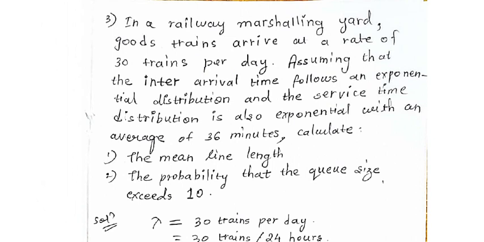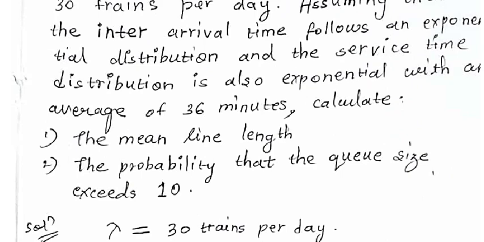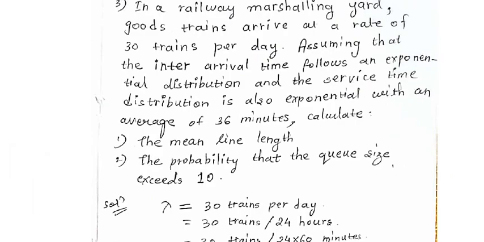Now let us calculate what is lambda and mu. Lambda means how many trains per minute. Here it is given in 36 minutes, with an exponential distribution, so let us consider the unit as minutes.